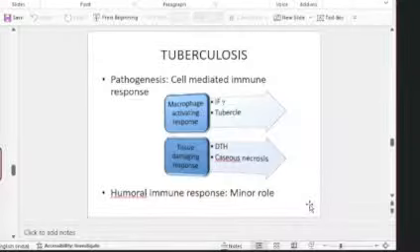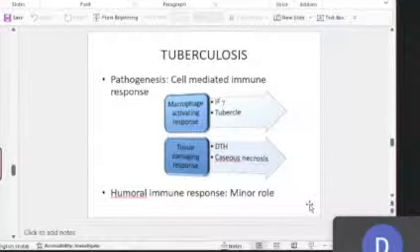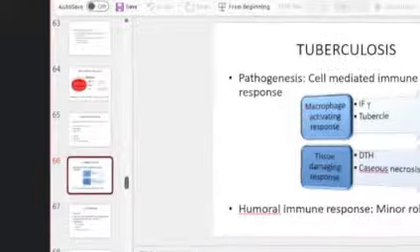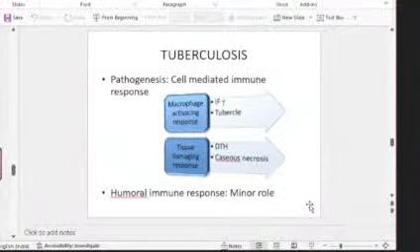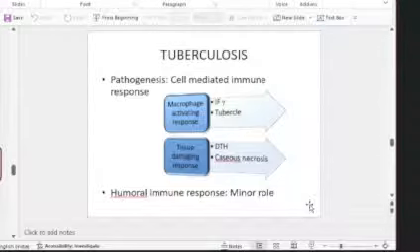Then tuberculosis is another important essay question. So we'll have chronic cough and a patient presenting with weight loss. That's the classic history that you get for tuberculosis. Okay, chronic cough and weight loss. And in the pathogenesis, you have to include these two: cell-mediated immunity is important in the pathogenesis. Two things can occur following this. That is, there is a macrophage activating response, which leads to tubercle formation, and actually that is giving you immunity against further infection.